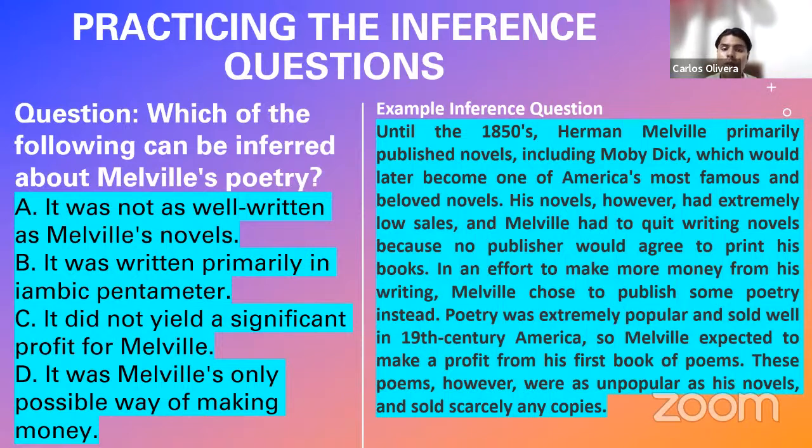Every single answer, when it's correct, has a justification because it tells you this, this, and this. We can say that this is the correct answer. But when you don't have that justification, as it happened to us with option A, for example, it is not the correct answer. You need to have something suggesting to you, hey, because of this and this in the paragraph, I can say this is the inference. And that is exactly what you have to do every single time. Look for sentences, what they suggest to you. And if you find that they are suggesting something, okay, because of this and this and this, as my justification, I go for this one. You're not going to fail.